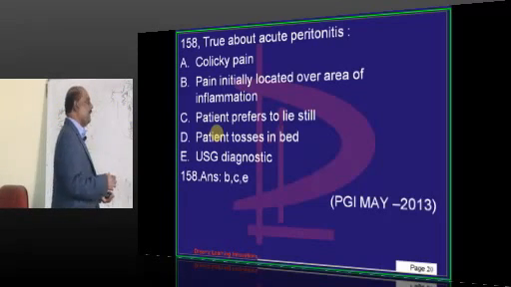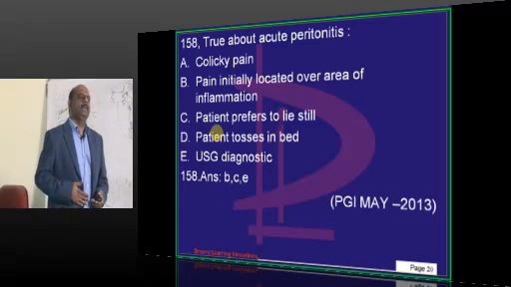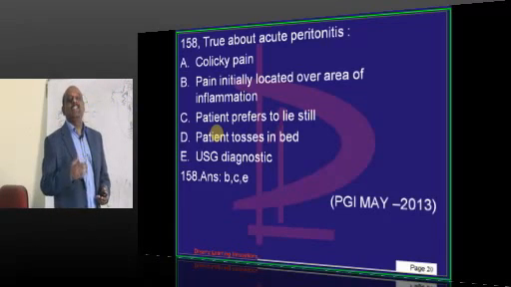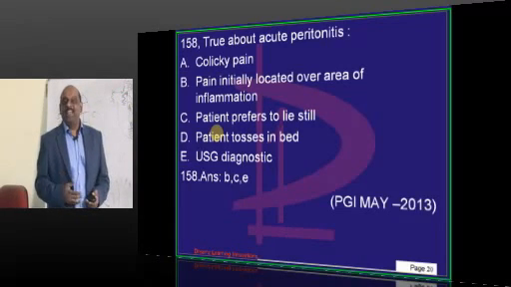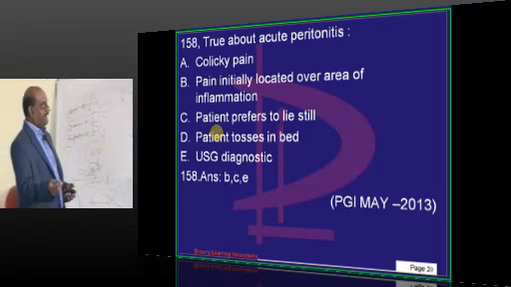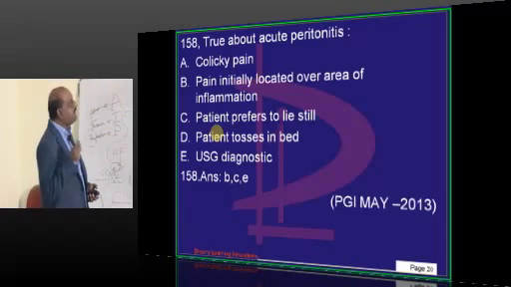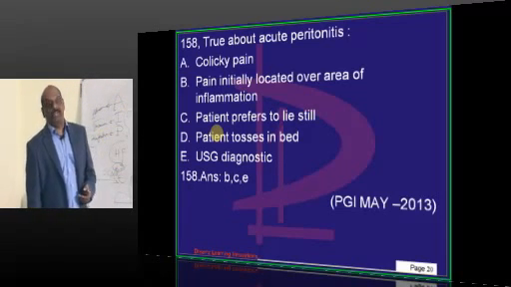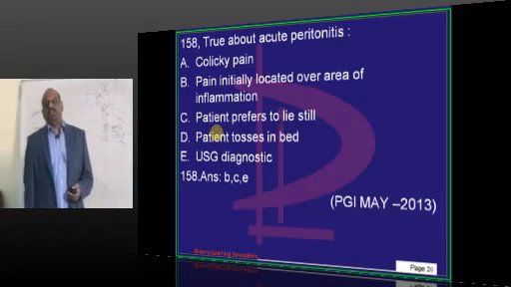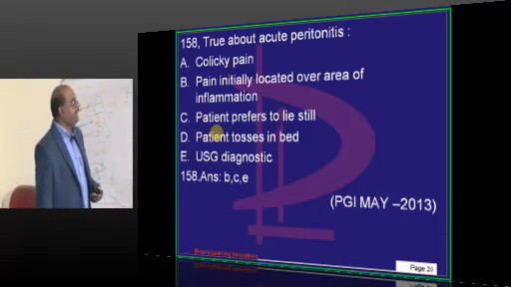A renal stone patient will be rocking on the bed, but a peritonitis patient will be lying still, praying to God for a good villa in heaven, east facing, in 400 square yards. He'll be praying, right? Then ultrasound will be diagnostic, which is what you need to remember in peritonitis. He won't be tossing in bed, and the pain won't be colicky in nature.